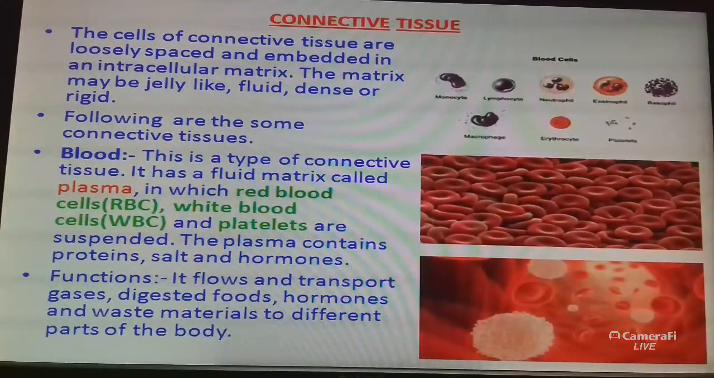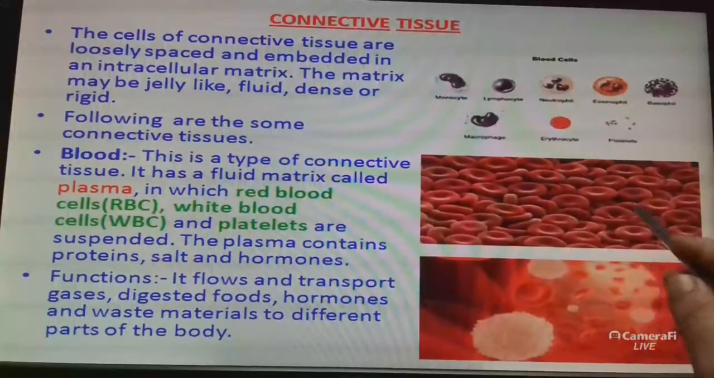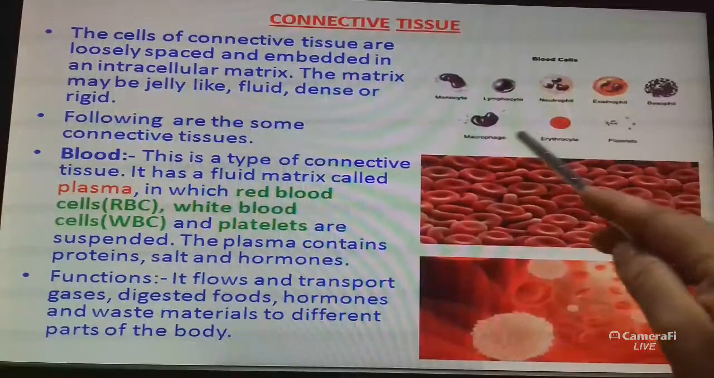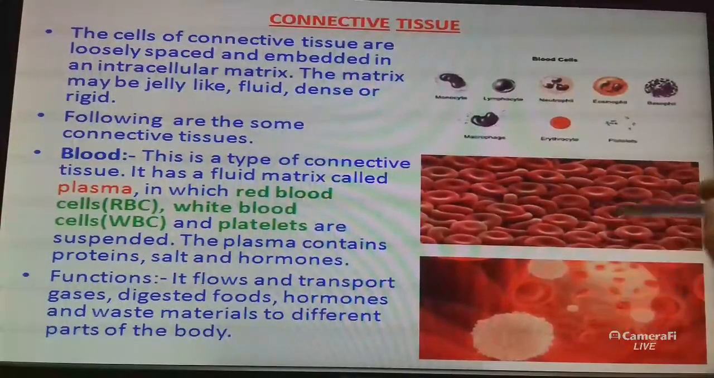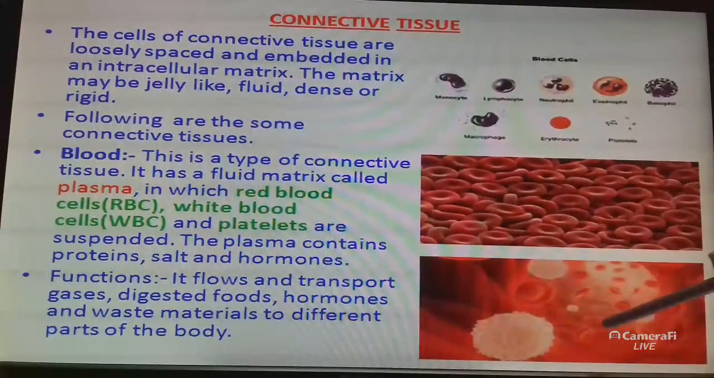Plasma is the fluid matrix, and plasma contains protein, salt and hormones. And blood cells are of three types: red blood cells, white blood cells and platelets. These are the red blood cells, gem-like structures. These are red blood cells and this is a white blood cell, WBC.